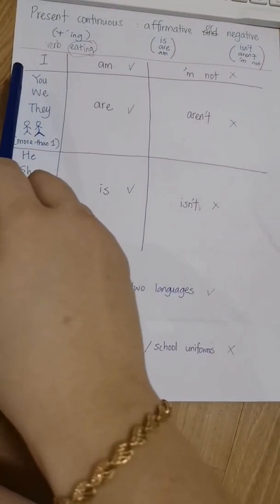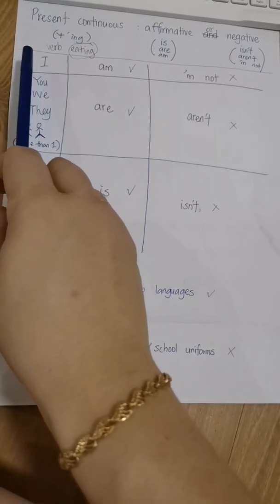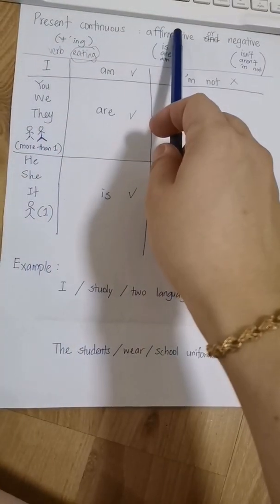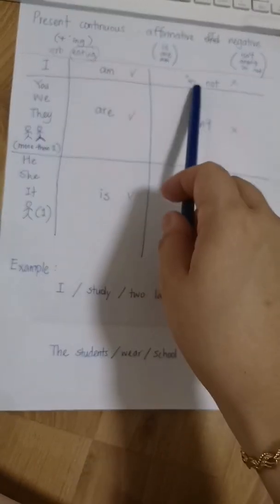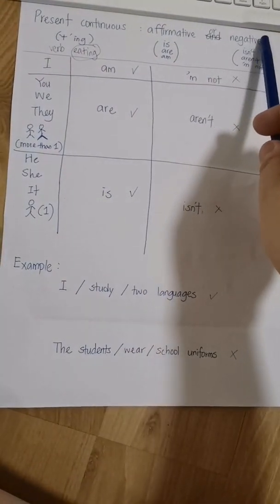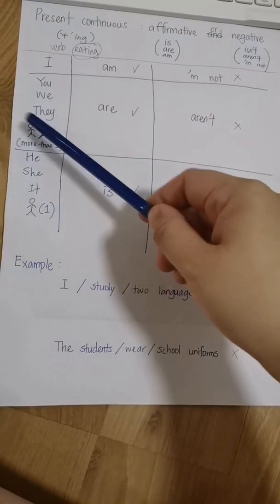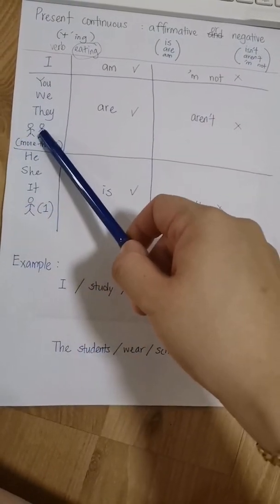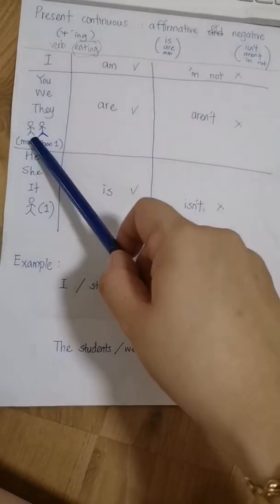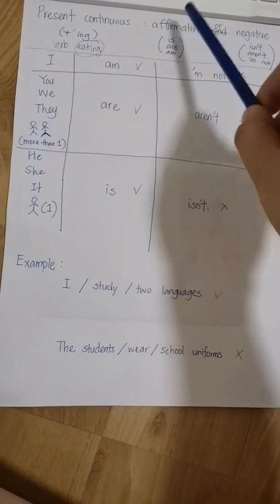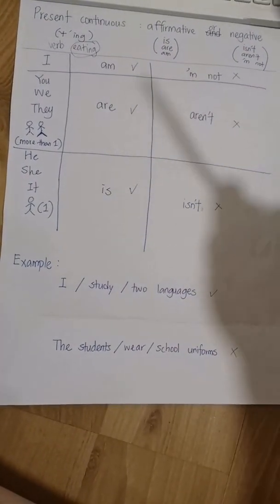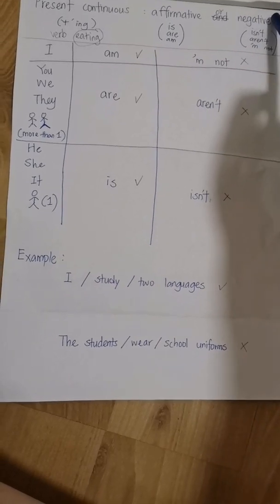Okay, now let's see here. We use I am for affirmative, or I'm not for negative. For you, we, they, or Ali and Abu, the dogs, the cats, the bowls, we have to use are for affirmative and aren't for negative.